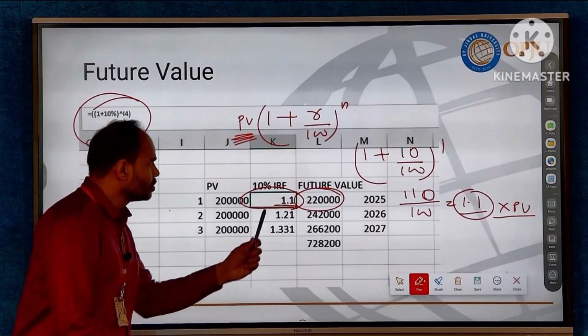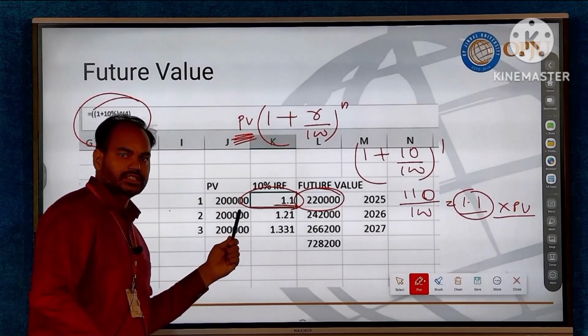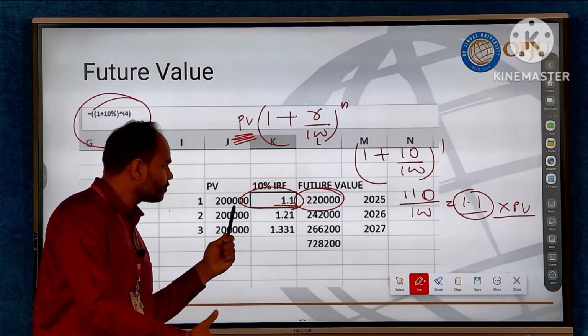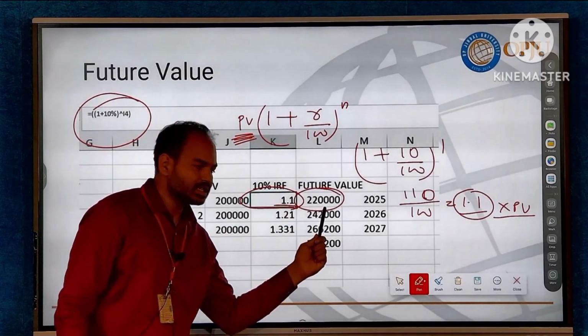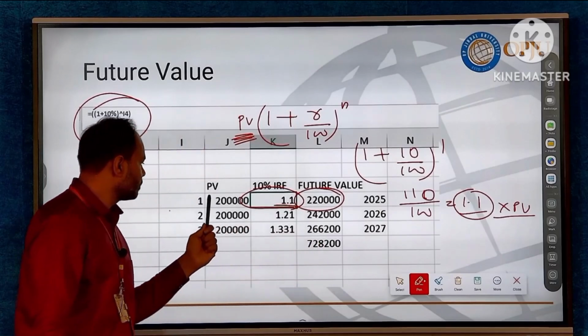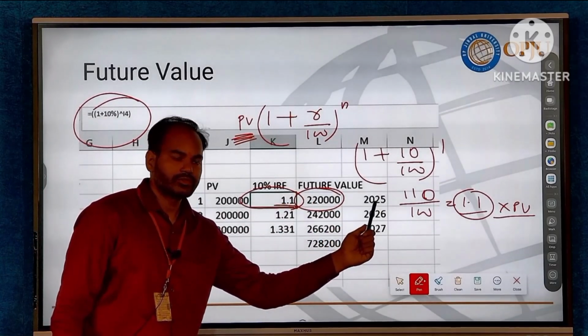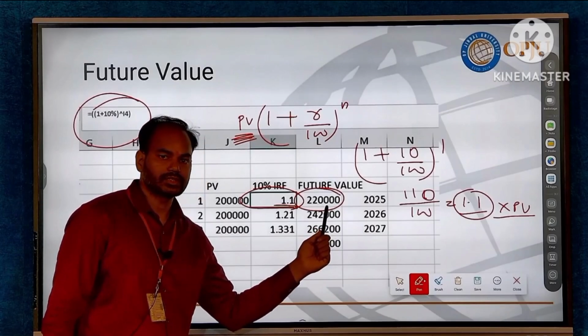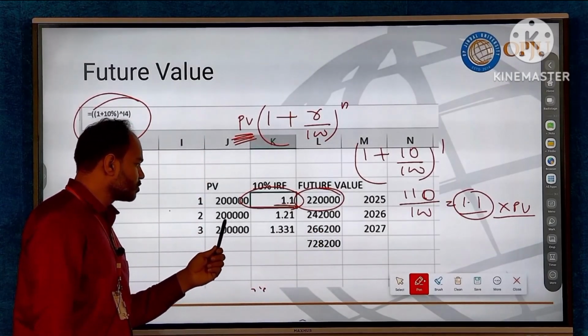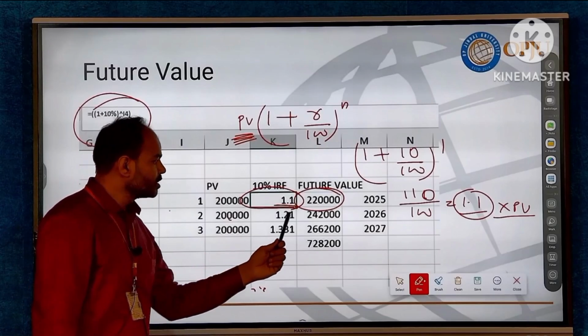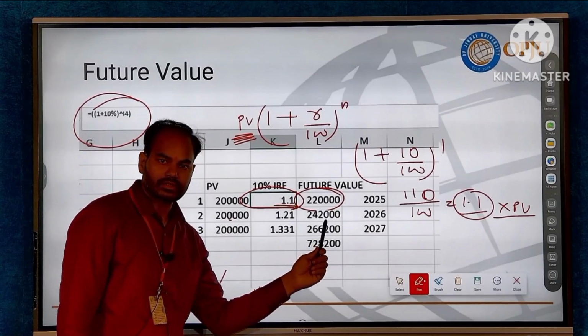Okay. So now if you deposit 2 lakh rupees in FD for 1 year, after 1 year you will receive 2,20,000. Say you have invested in 2024, you will receive after 1 year, in 2025, 2,20,000. On the other hand, if you deposit 2 lakh rupees for 2 years, in 2026 you will receive 2,42,000.